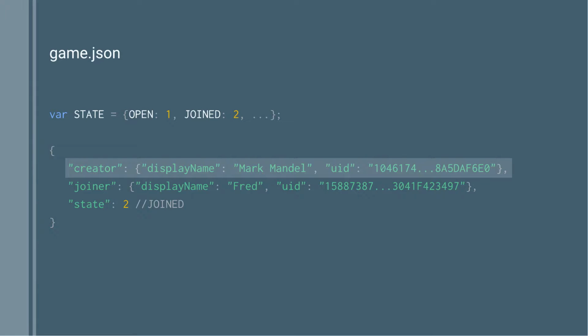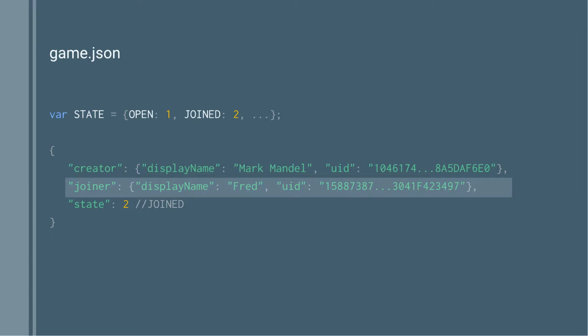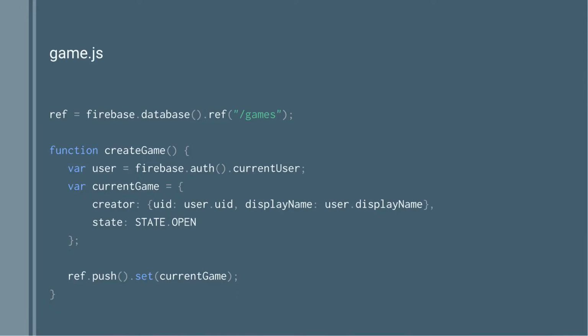We're going to set it with a creator, so who created this game initially. They have a display name and then a unique identifier for their account. The joiner is the person who then joins that game. As we were talking about before, they have a state of either open or joined. So to create a game, pretty much exactly like what we did before, instead of having /chat, we do /games. We grab the current user as the person who's going to create this game. We set up a data structure, which we outlined just like before, and we push it into our system. Now we have a list of games.